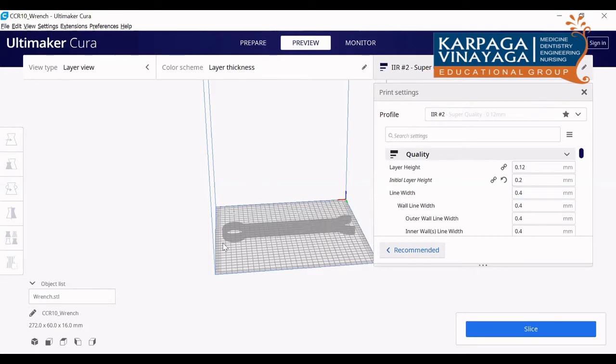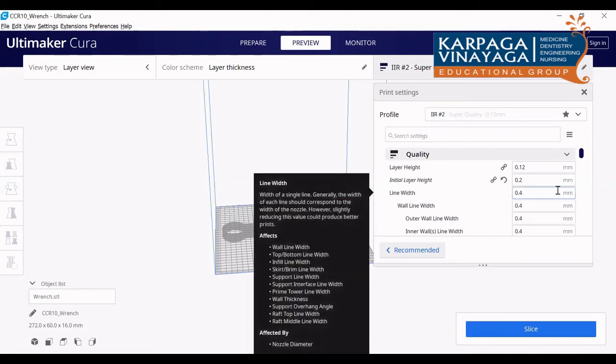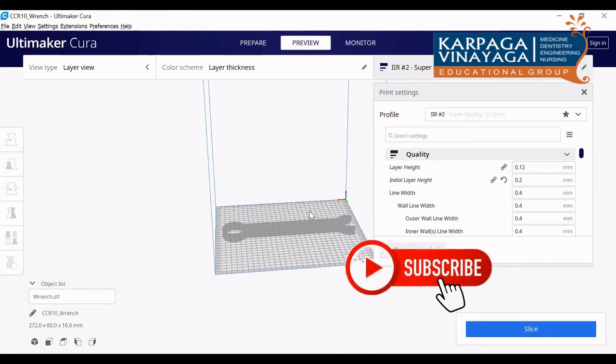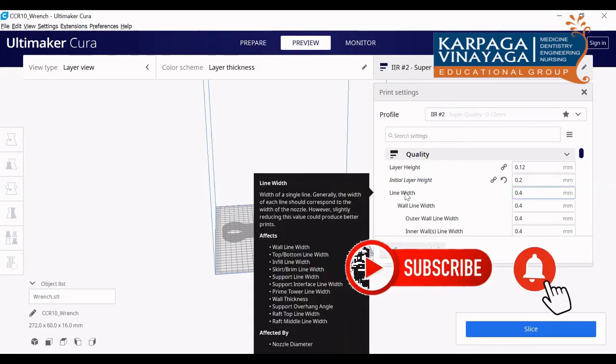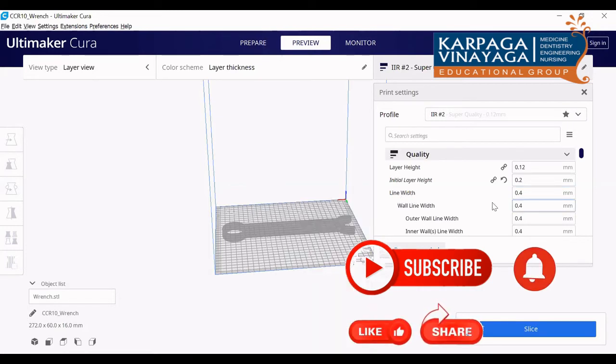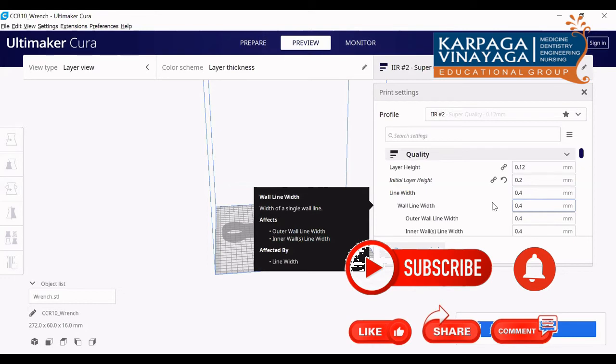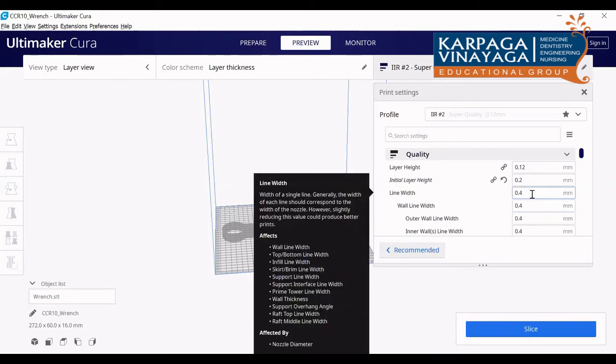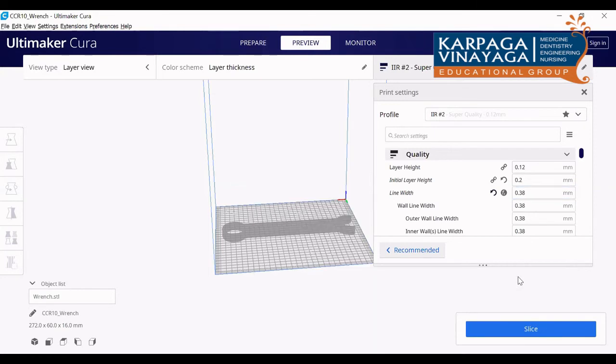Next one is line width. Here the lines are printed inside. The width of that line is here 0.4. If you click the mouse here, you can see what that parameter is. You can see wall line width. Normally the line width we choose should be less than the nozzle diameter. Here by default it is set as 0.4 mm, which is the nozzle diameter. So you can change this into 0.38. Everything you can change into 0.38. It should always be somewhat less than the nozzle diameter.